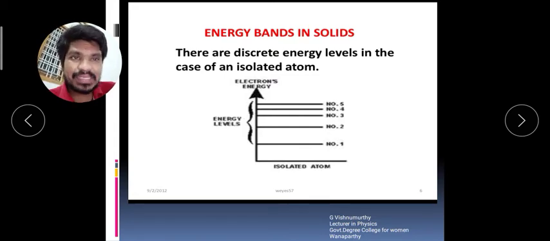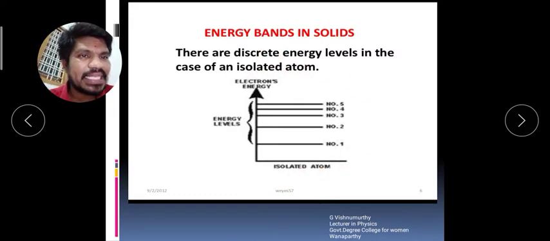So, the solids have energy bands. If you take any atom of the solid, it consists of energy bands like this. Here you take an isolated atom. Isolated atom means a free atom which is present in the solids.